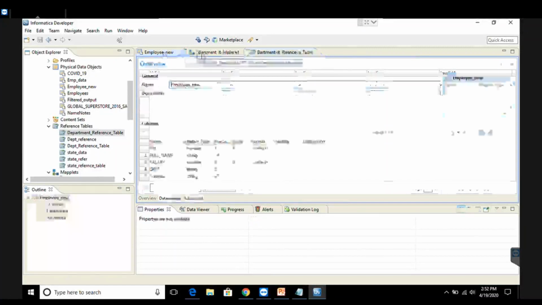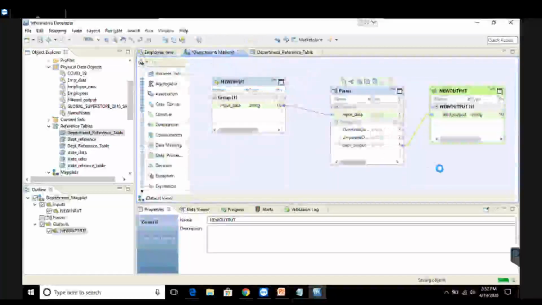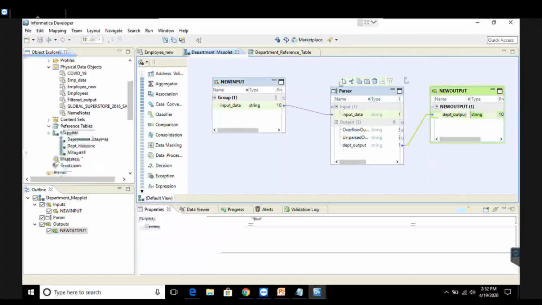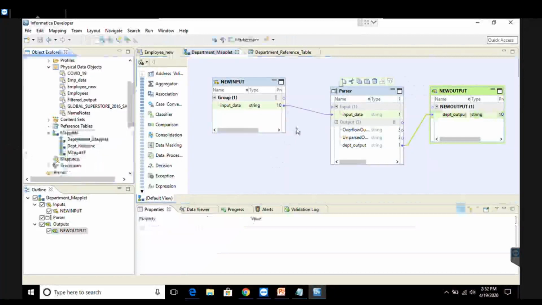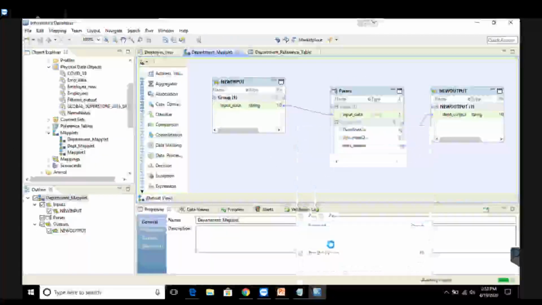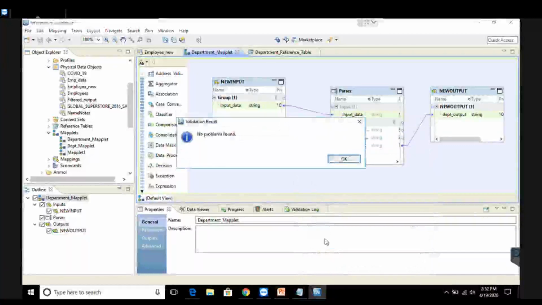Go back to my Maplet and I'll just save this. Once I've saved this, next task is to validate the Maplet. So to validate the Maplet, I'll right click on the gray screen and click on validate just to know whether there is any error or not. So it says no problems found. That means our Maplet has been successfully created without any errors.